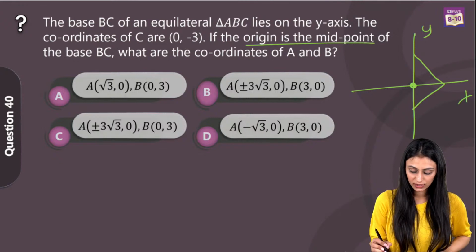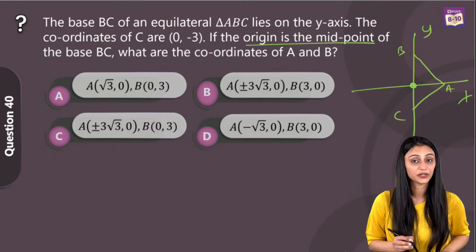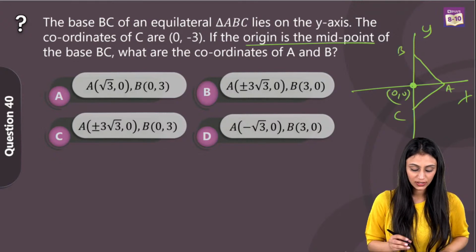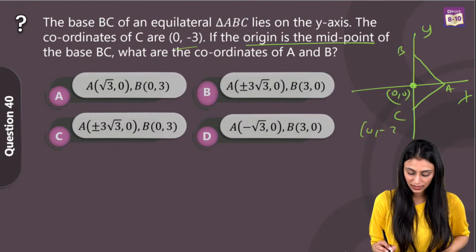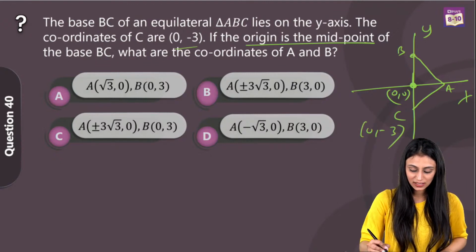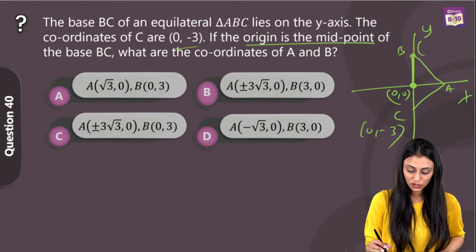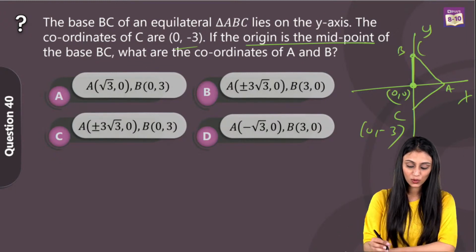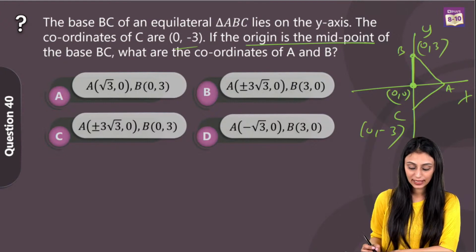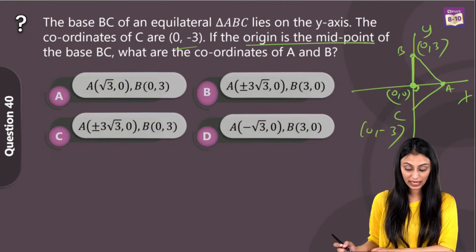Origin is the midpoint of this base BC, and coordinates of C are 0, minus 3. Since the origin is the midpoint, coordinates of B are obviously going to be 0, 3, correct? So this is 90 degrees, right? Now using the Pythagoras theorem, you can find out the coordinates of A as well.